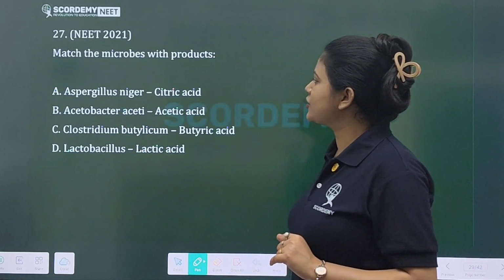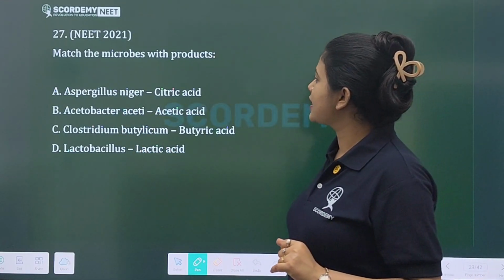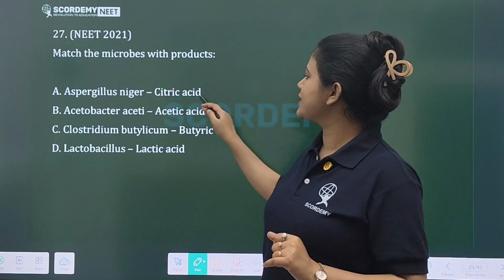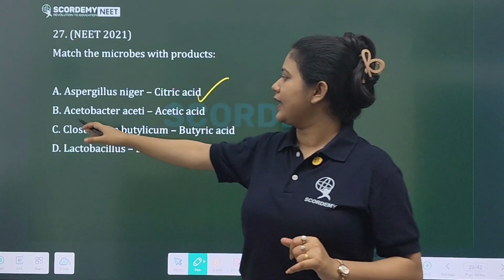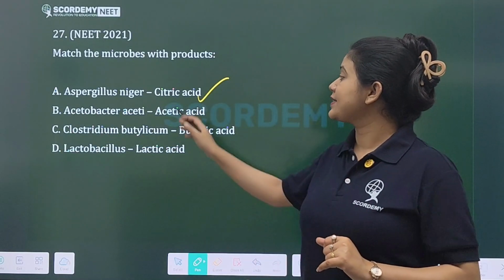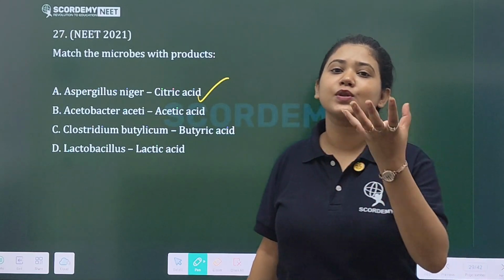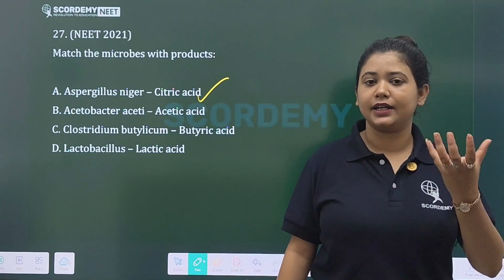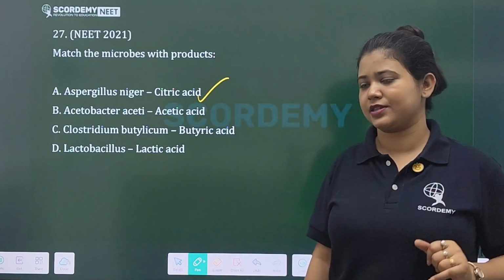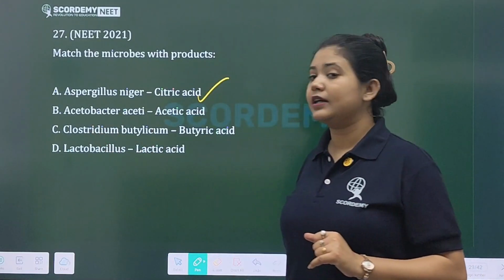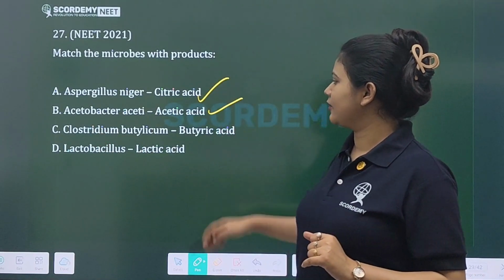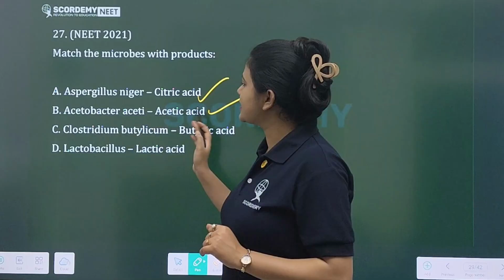Aspergillus niger synthesizes citric acid. Your citrus fruits contain citric acid, they are very rich in citric acid. Acetobacter aceti produces acetic acid.